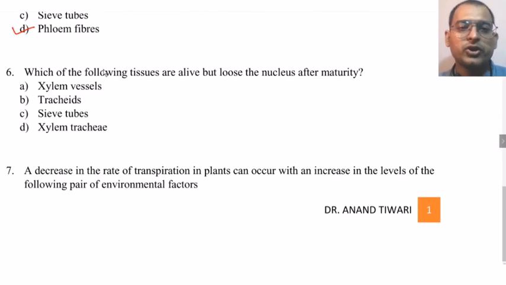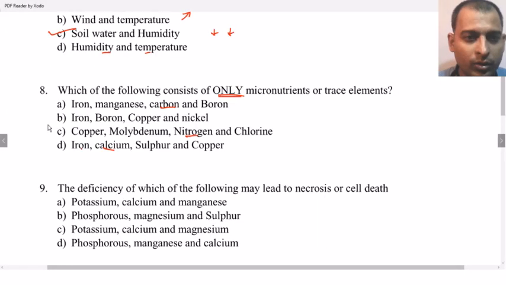Which of the following tissues are alive but lose the nucleus after maturity? Xylem vessels, tracheids, sieve tubes, xylem trachea. The sieve tubes are living but they lose their nucleus after maturity. The answer is iron, boron, copper and nickel, because carbon, nitrogen and calcium, here they are all macro elements.